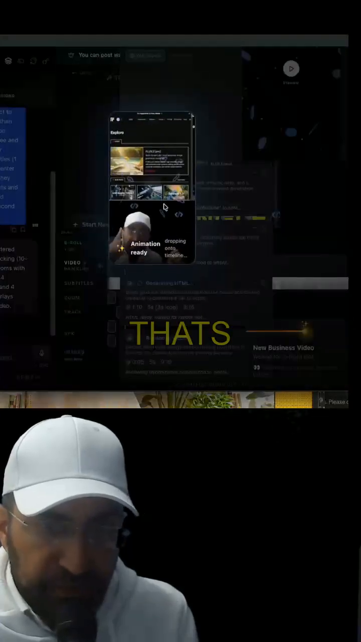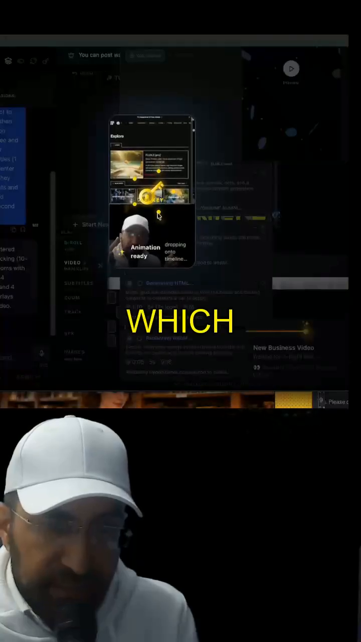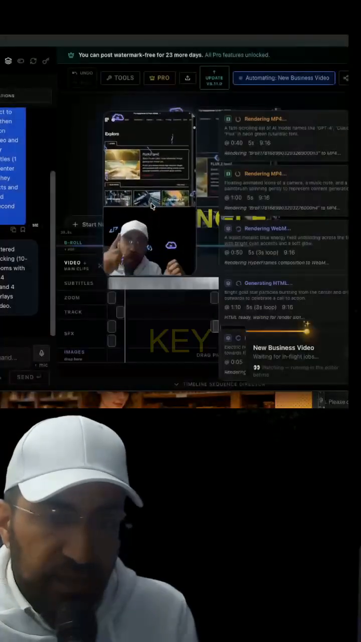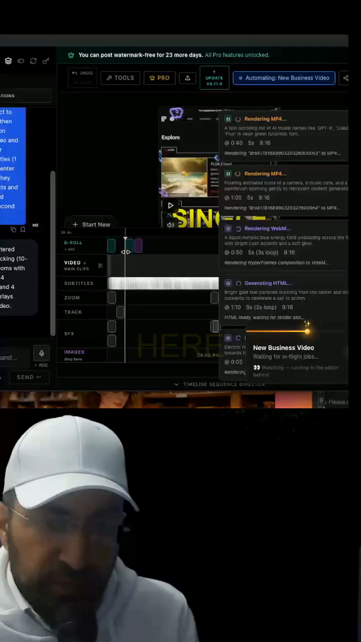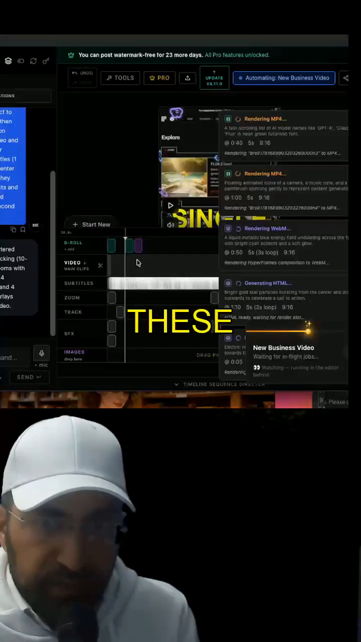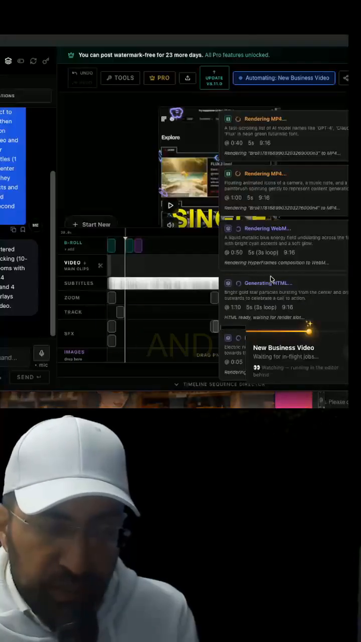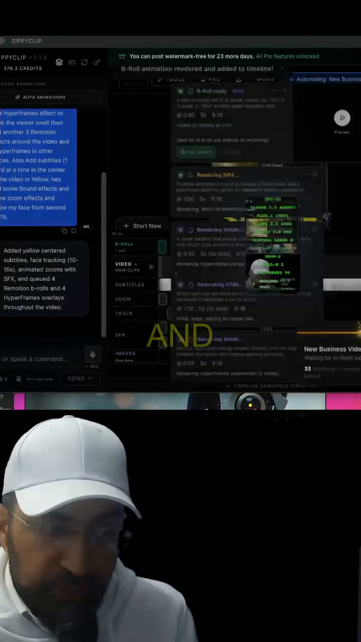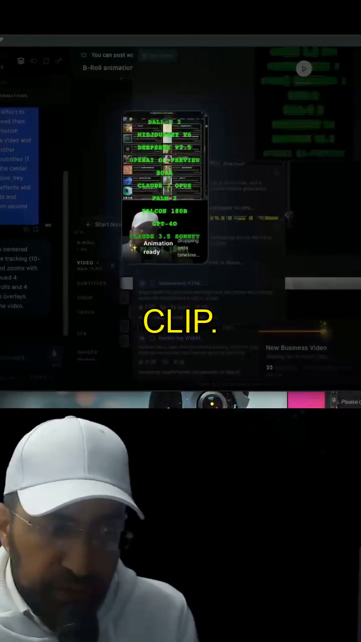And here's another effect that's being added. Here's the key, which is when I talked about the API key. It's going to be dropping over here. And now all of these are going to be dropped onto the timeline, and then it's going to publish to all of my channels and also create a short clip.